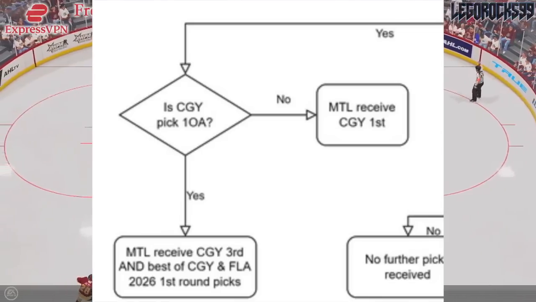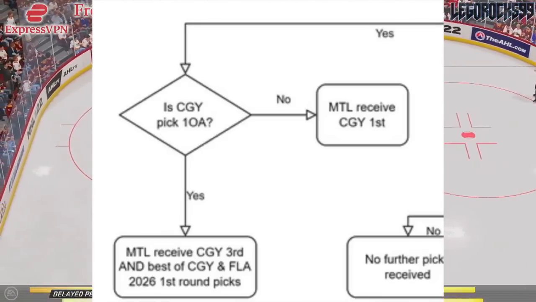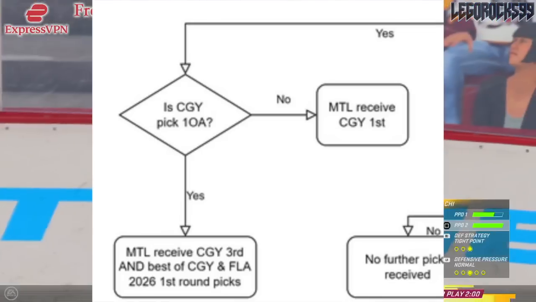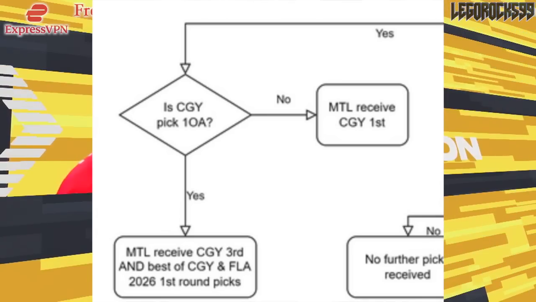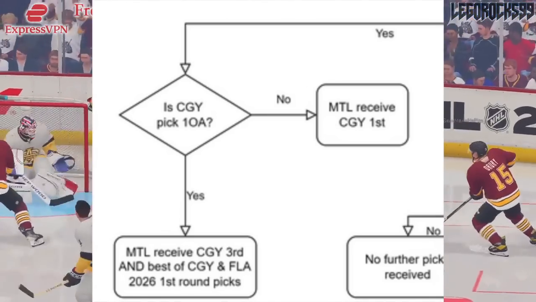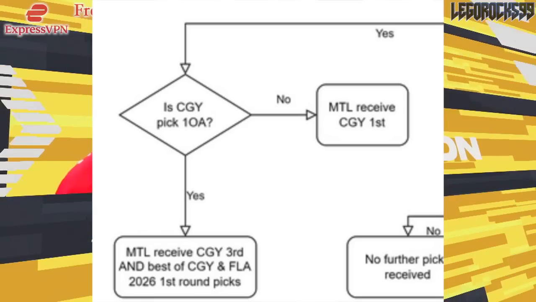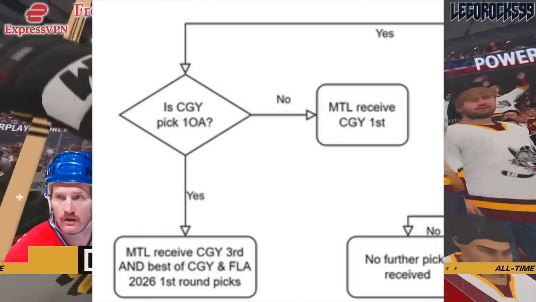If Calgary does get the first overall pick in 2025 and Florida's first round pick in that season is not in Calgary's possession, Montreal will receive an extra 3rd round pick from the Calgary Flames, as well as the better of the Calgary and Florida 2026 first round picks.